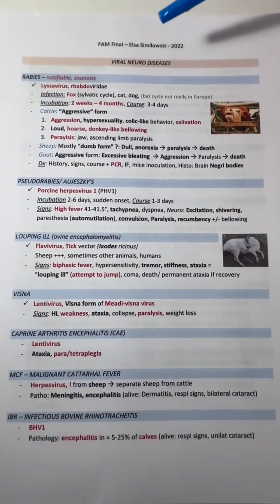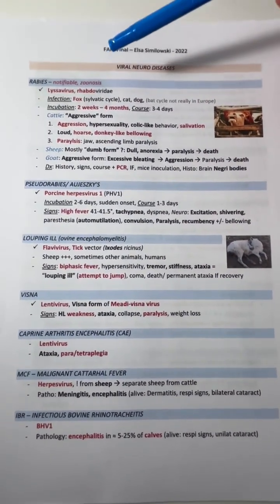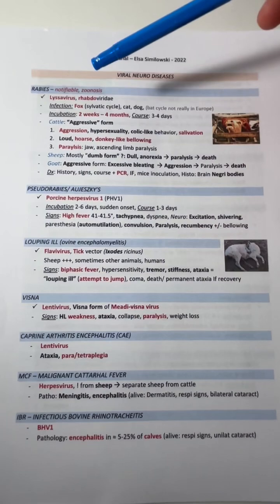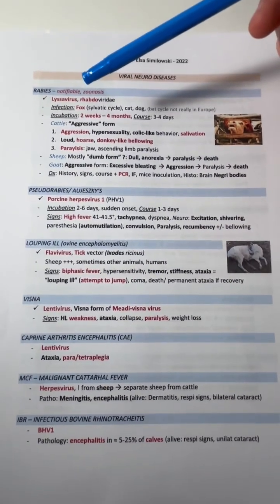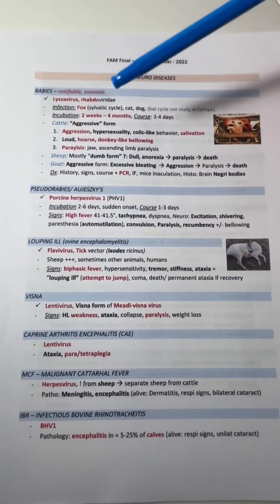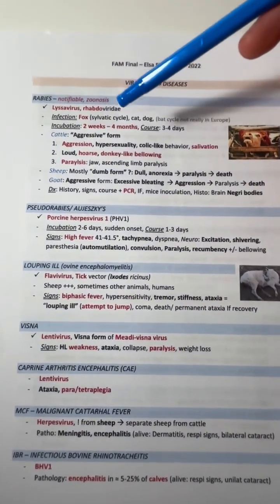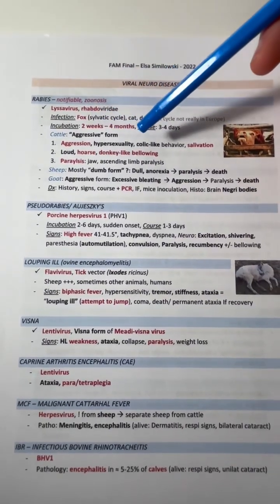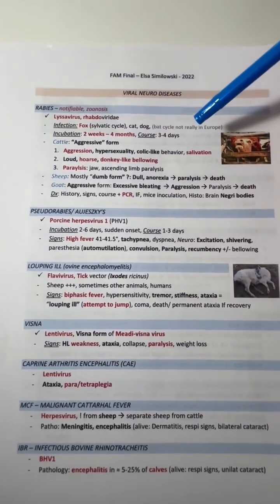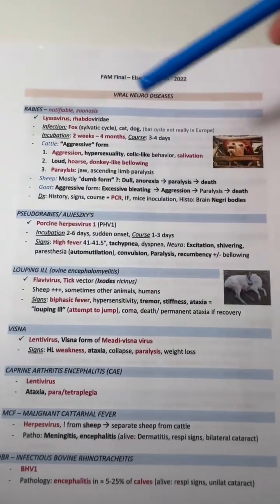For the viral neurological diseases, for rabies, it's a notifiable disease as it causes zoonosis. It is caused by the lyssavirus, and it's from a fox infection. The incubation period is 3 weeks to 4 months, and the course is around 3 to 4 days. In cattle, in the aggressive form, they can have aggression, hypersexuality, colic signs and salivation. They also have a loud, hoarse, or donkey-like bellowing. They can also get paralysis.